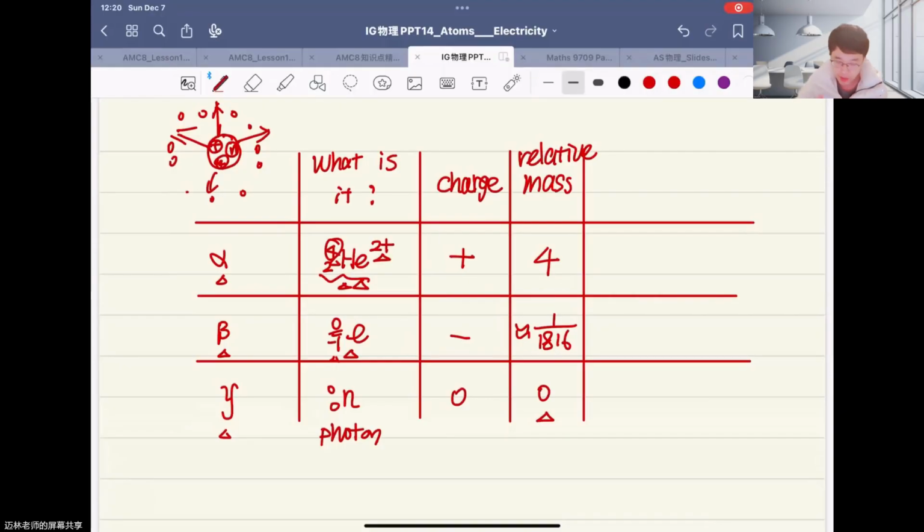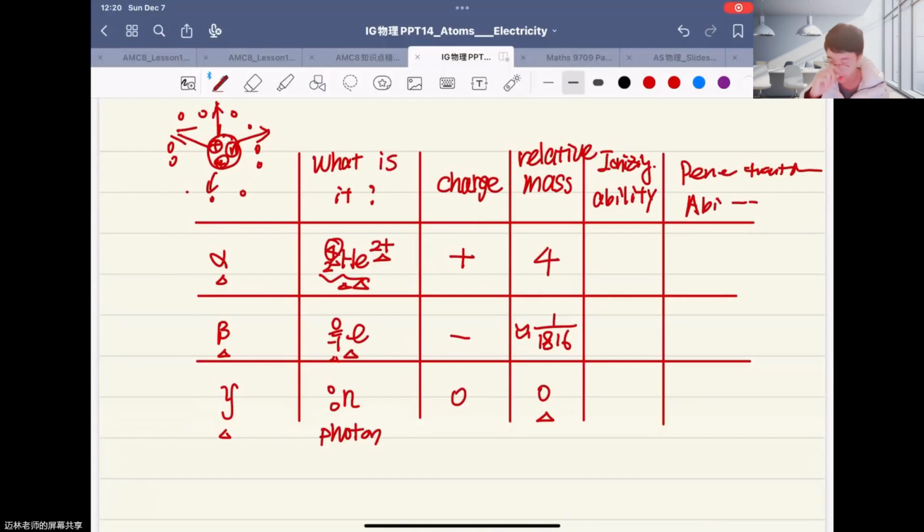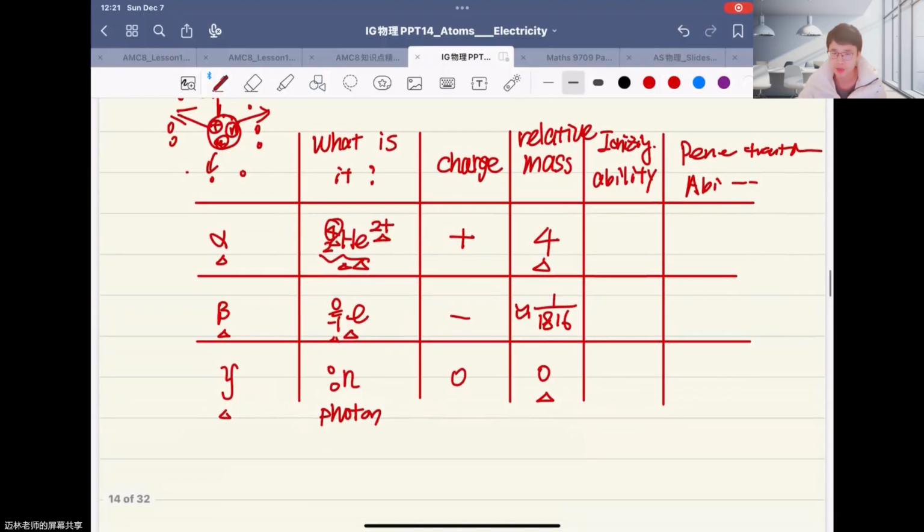And after that, we have two abilities: the ionizing ability and the penetration ability. I'll just leave it here. We can find our alpha particle is very big, right? It has a relative mass of about 4. So you can consider a scene like this.